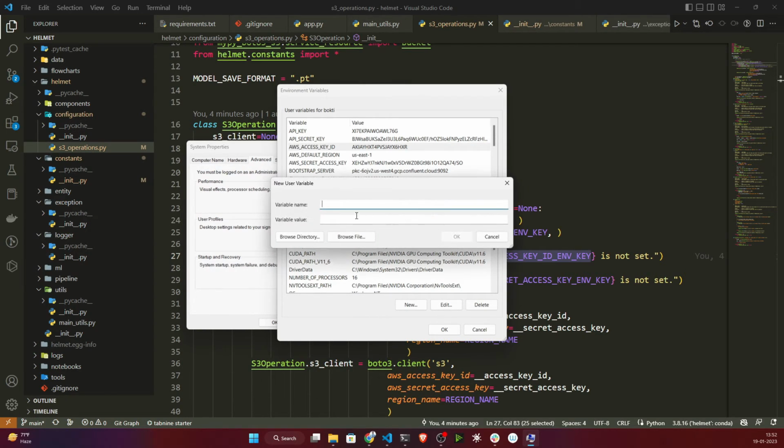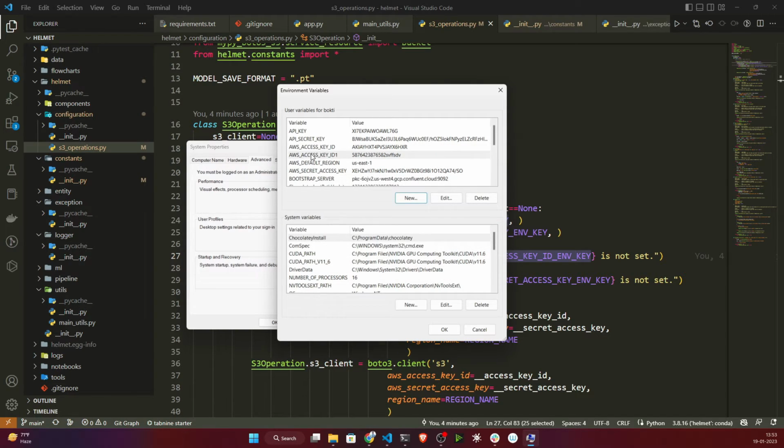Now if you click on New, let's say I want to set the AWS secret key ID. It is already available, so I will just give one here, because it already exists. Now you just need to give the value. The value you will get, I think I already showed you: you will download one CSV file, and there you will have this value. Suppose you have some value. Once it is done, click on OK. Now see, it has been set. If you want to delete it, just select it and there is a Delete button.